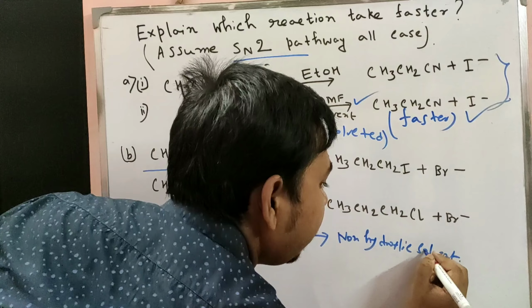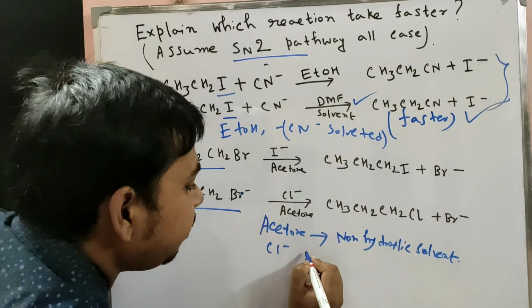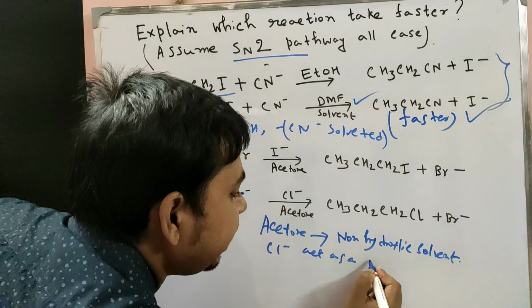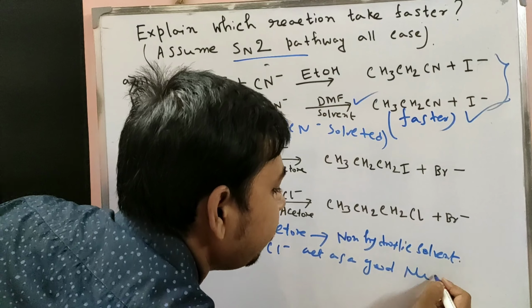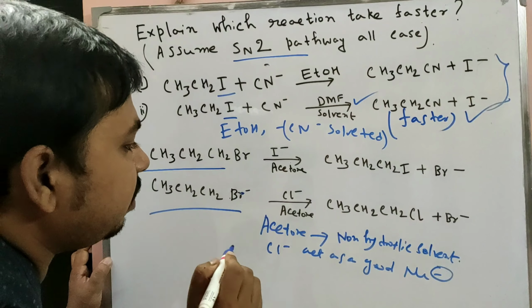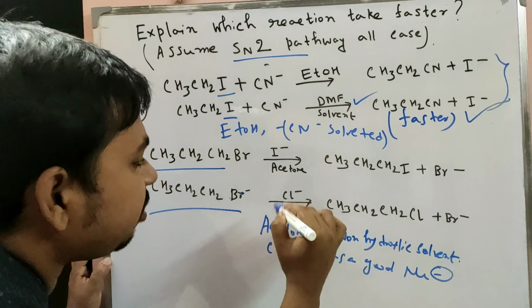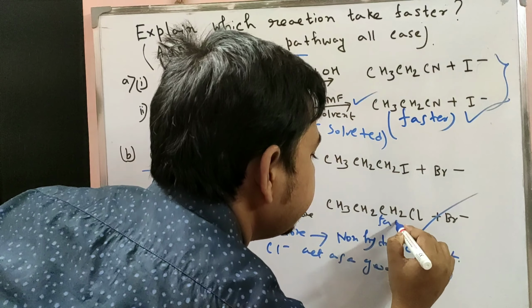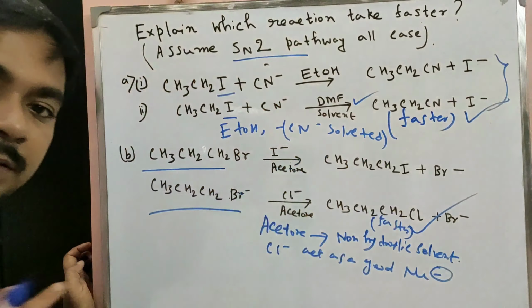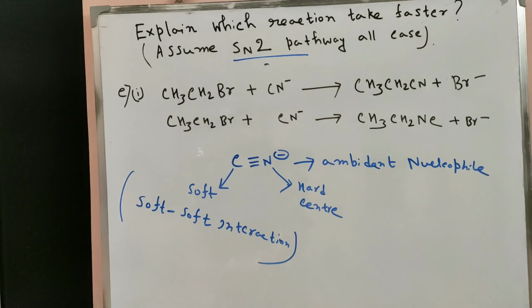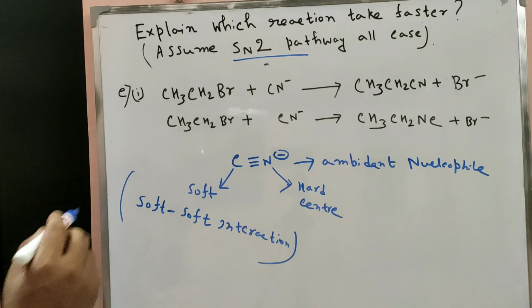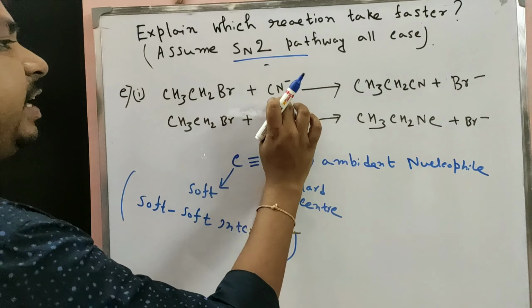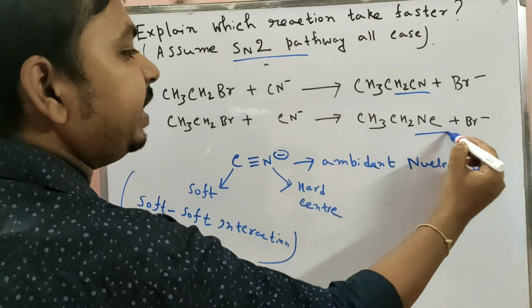In a non-hydroxylic solvent, Cl minus acts as a good nucleophile. So as a reason, this one reacts at a faster rate as compared to this.